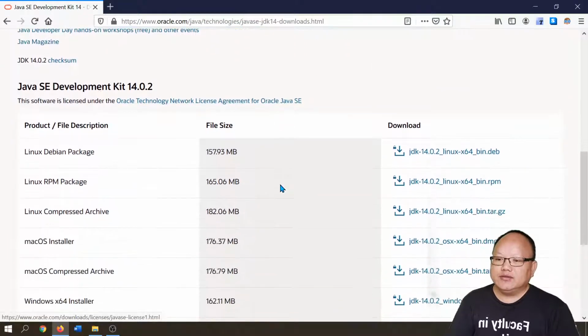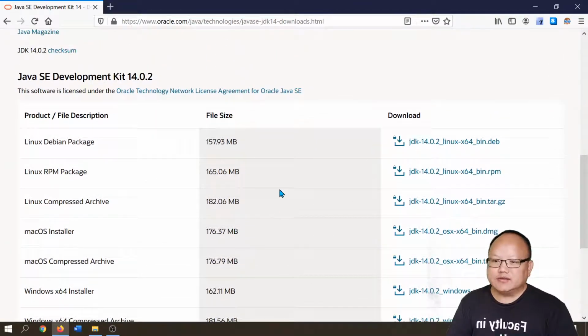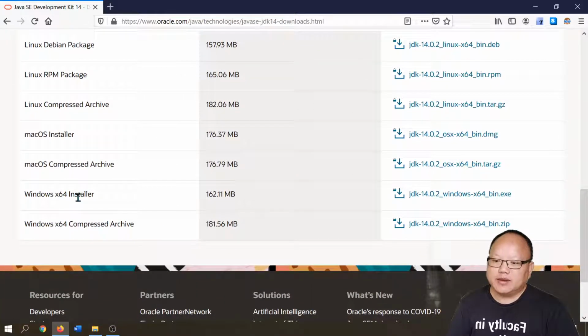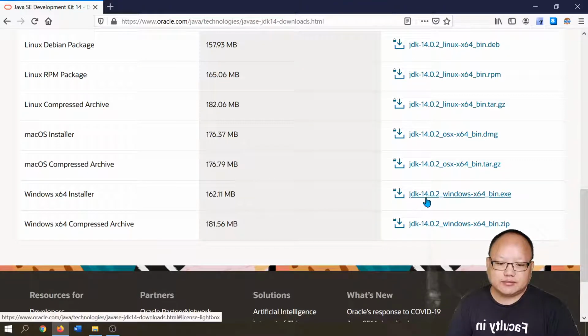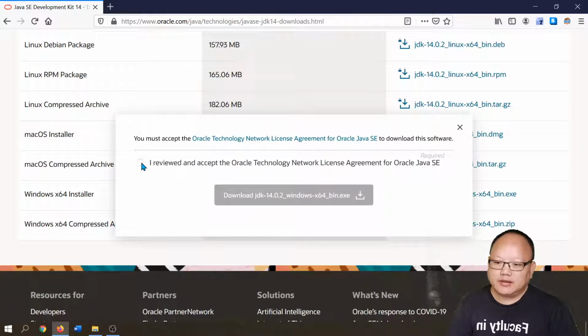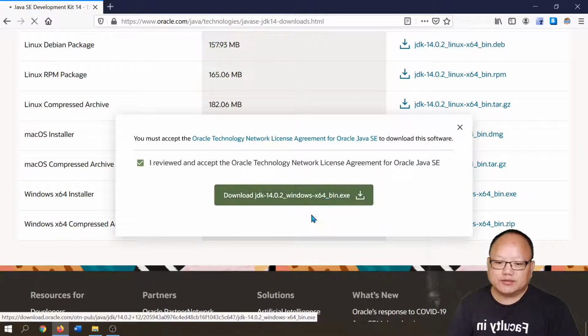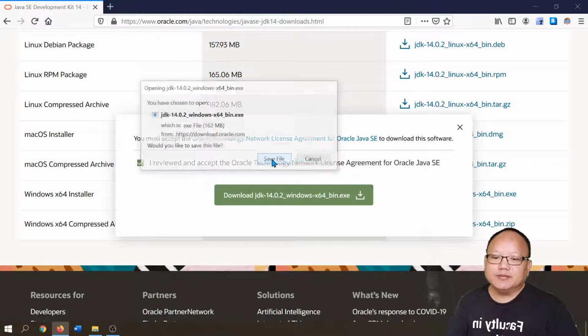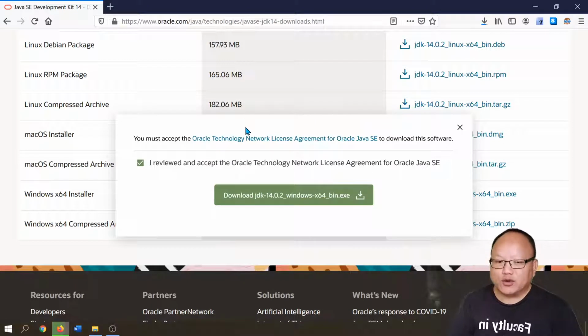and scroll down. Here you will see the list of downloads you can select. If you use Linux, you can download either the Debian package or the RPM package, or if you have a Mac or Windows. I'm running Windows 64, so I'm going to download the Windows 64 installer and click download. Save the file. Normally it's just going to go to the download folder.